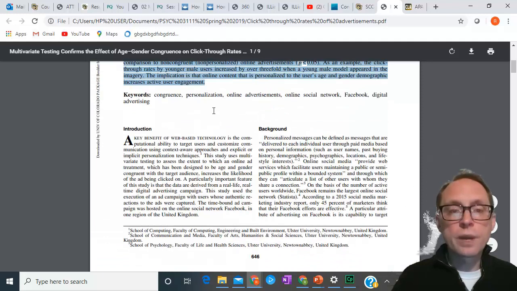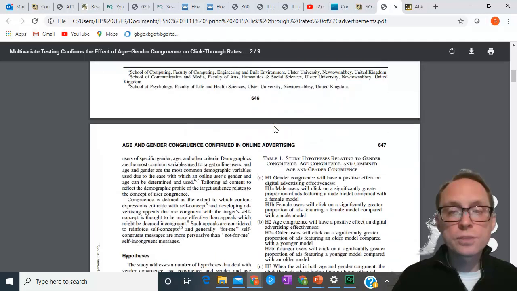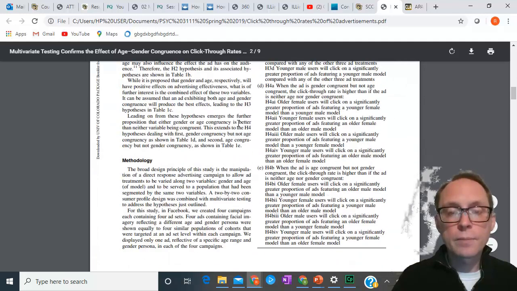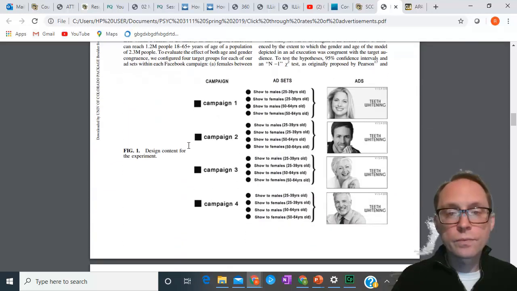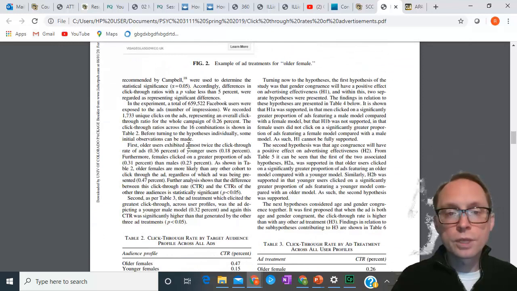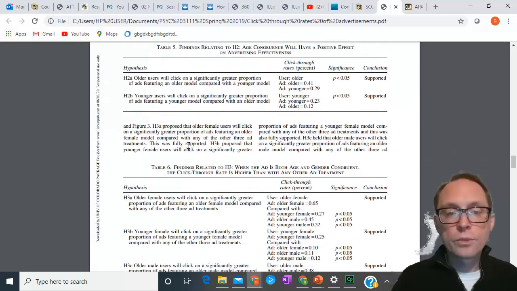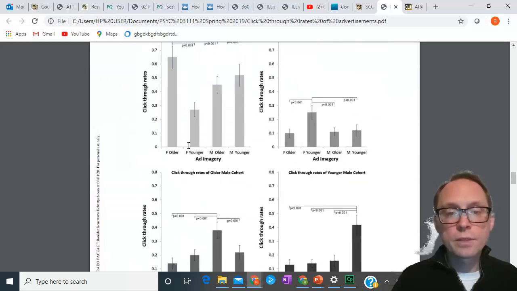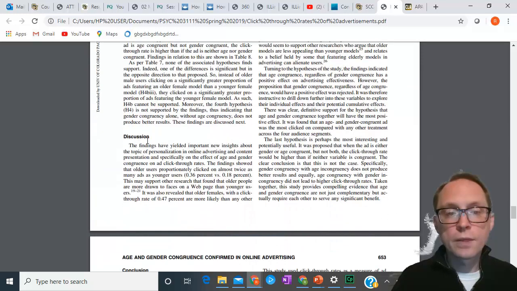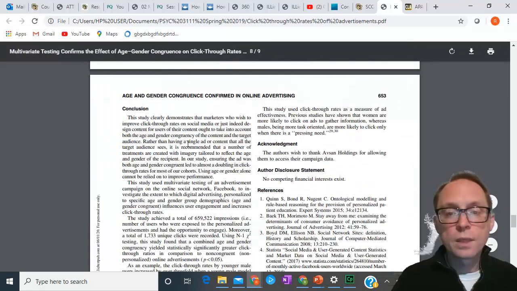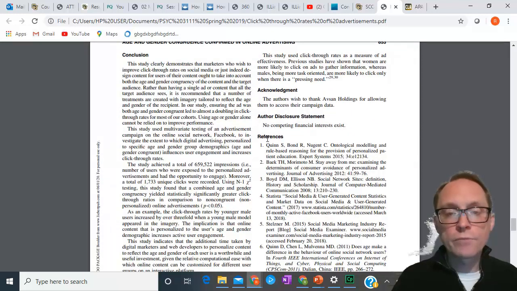Then they start with the body of the paper, which starts with an introduction, background, etc. Hypotheses, and then the methodology. All right. So it even shows us all the stuff with the methodology. This is all methods and then results. And then the discussion of what it all means. At the very end, then we have the references.